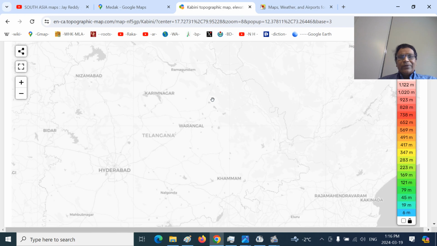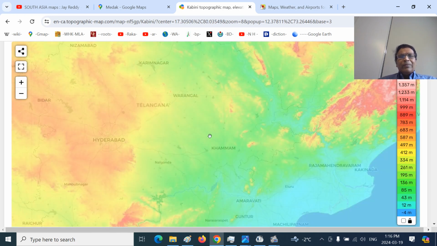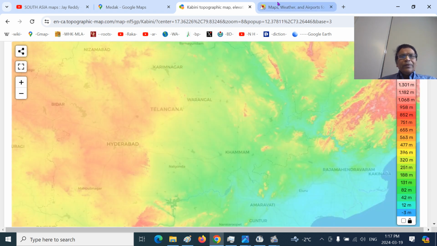So you can see the Khammam peneplains and Khammam mountain regions, because in 2016 a further bifurcation of Telangana and Andhra Pradesh occurred. So some of these Papikondalu and Rampakondalu are now parts of, there is a little bit complicated geography here, we don't want to get into that. So these are essentially the Kanigiri Hills, Yelandu Mountains, and you can see all of them here clearly. So you are looking at the same thing here.